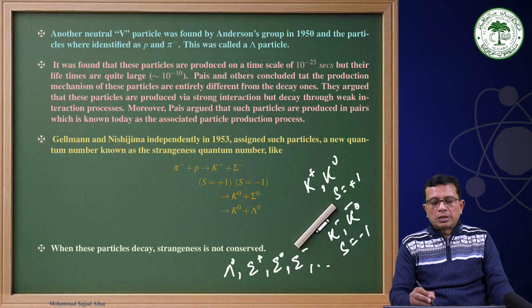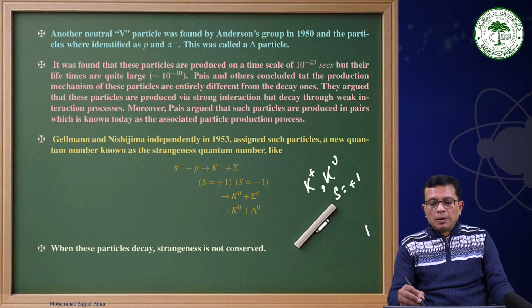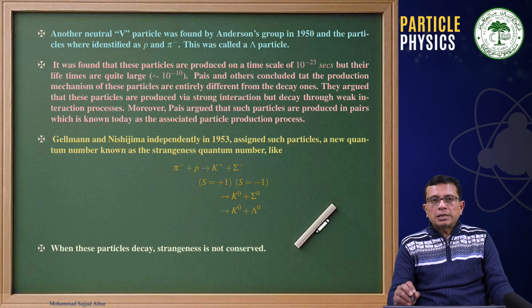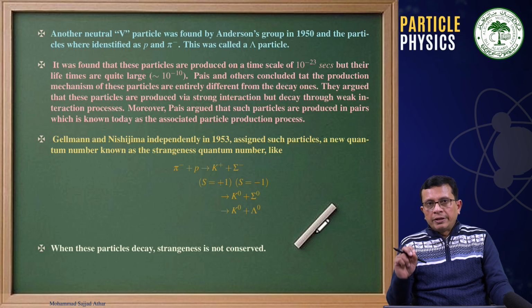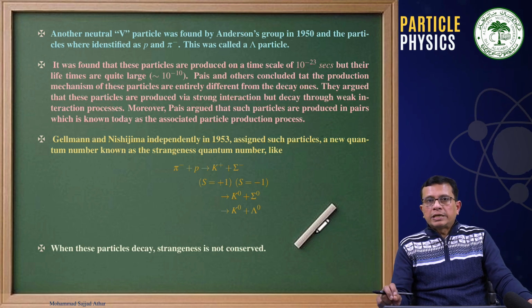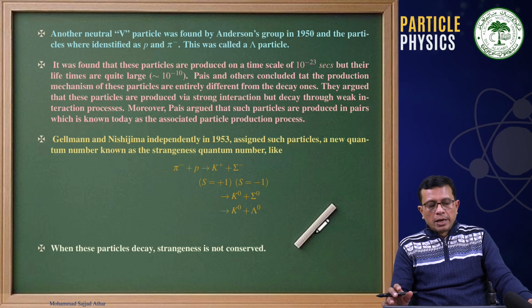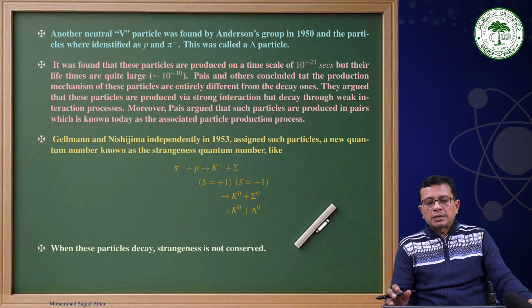The antiparticle of lambda 0 is lambda 0 bar, and its strangeness quantum number is plus 1. Therefore, in a strong interaction process strangeness is conserved, so particles are always produced in pairs such that one has strangeness plus 1 and another has strangeness minus 1.